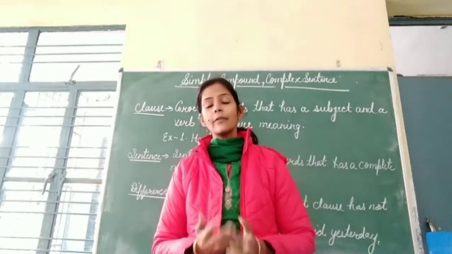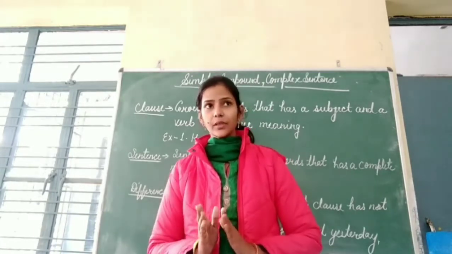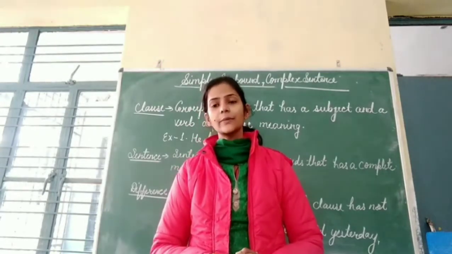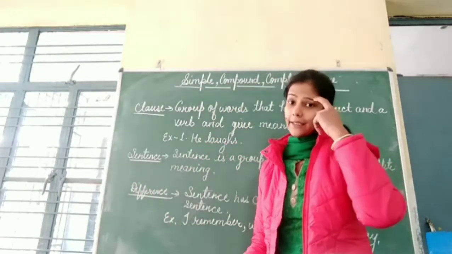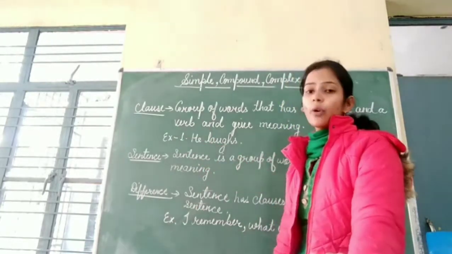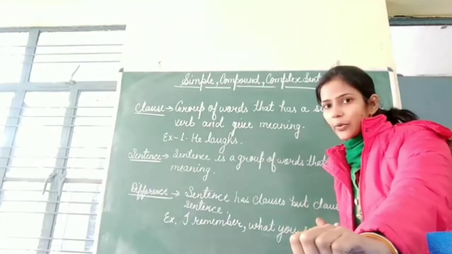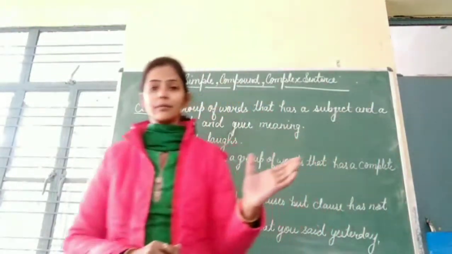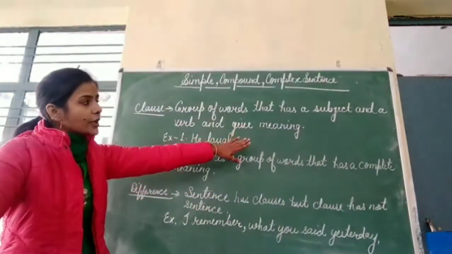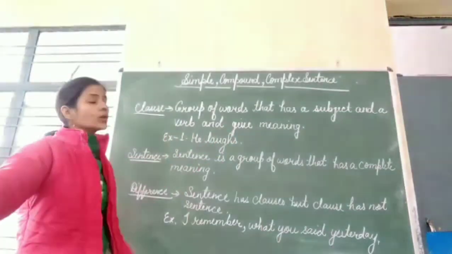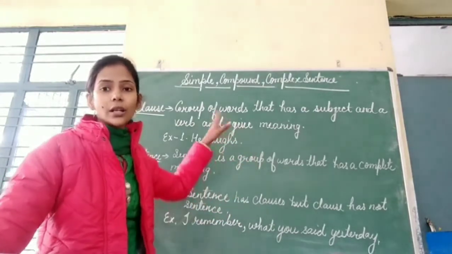First of all, I will tell you about clauses. Students, I have told you about clauses in a video, but today I will repeat it again. So what is a clause in a sentence? A clause is a group of words that has a subject and a verb. When you see a subject and a verb, and it gives a meaning also, that is called a clause.